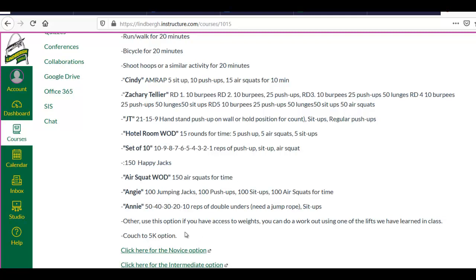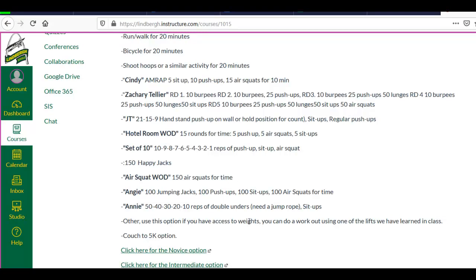So another option is other, and under other, basically I have this in there in case you do have access to weights. You might have weights in your house, or like an elliptical or something like that. If you do have weights in your house, feel free to do one of the lifts that we've done. Maybe you do an upper and a lower body like we do in class. You can do a percentage lift. You can do a 3-rep max lift.